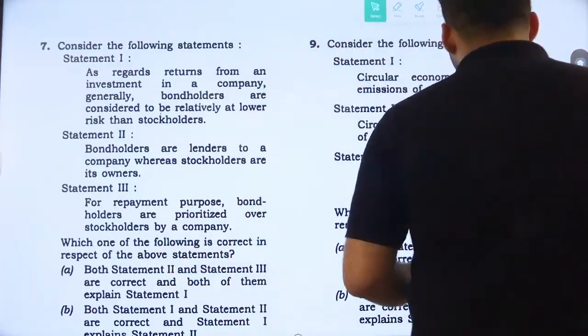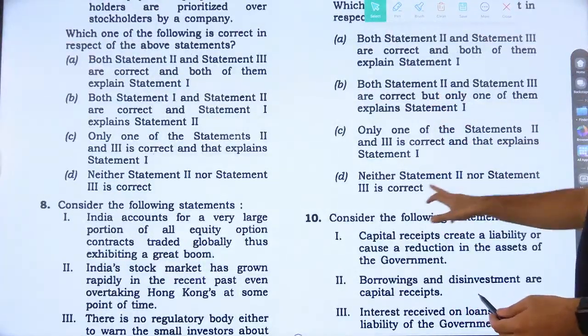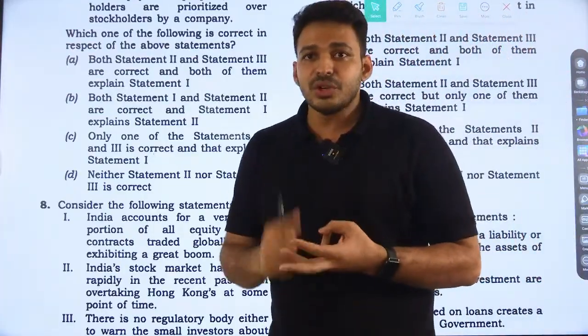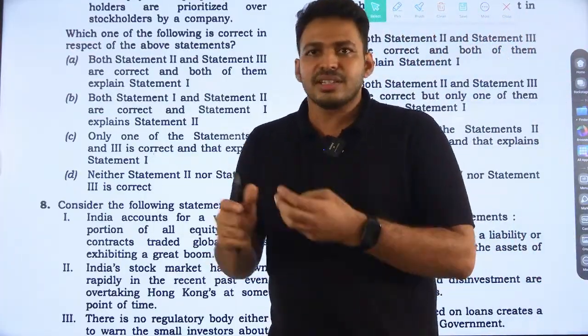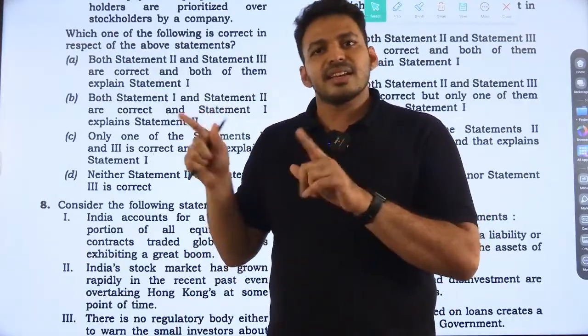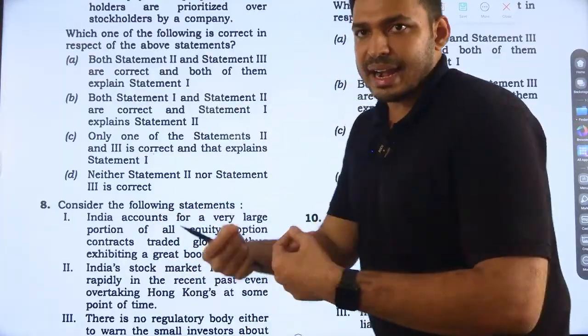There is no option saying none of statements 1, 2 and 3 is correct. So either of these statements is right, and we can club them like that, analytically.